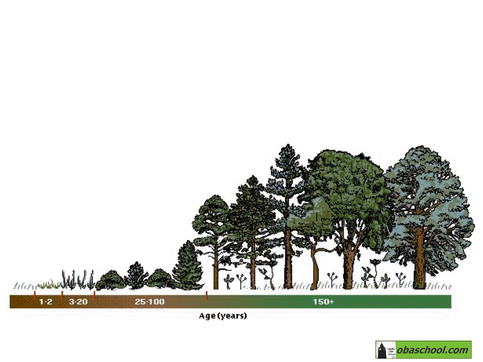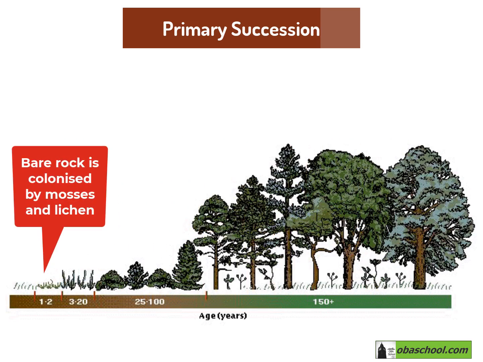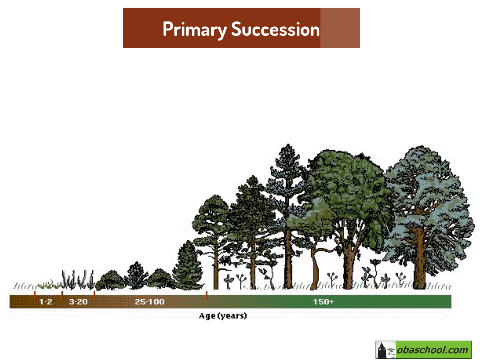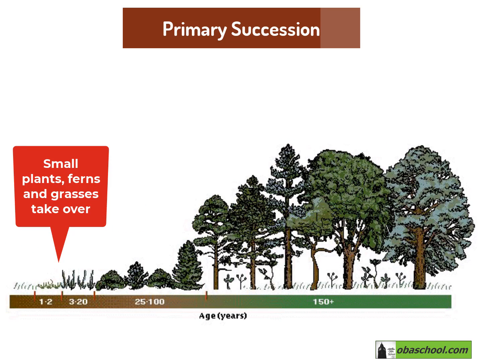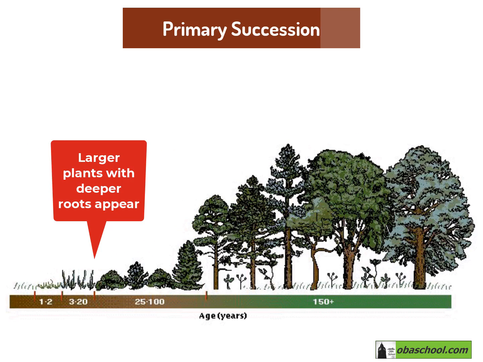Let's take an example of primary succession forming an oak woodland. First, bare rock is colonized by mosses and lichen. Then, small plants, ferns, and grasses will take over. After that, larger plants with deeper roots start to appear.